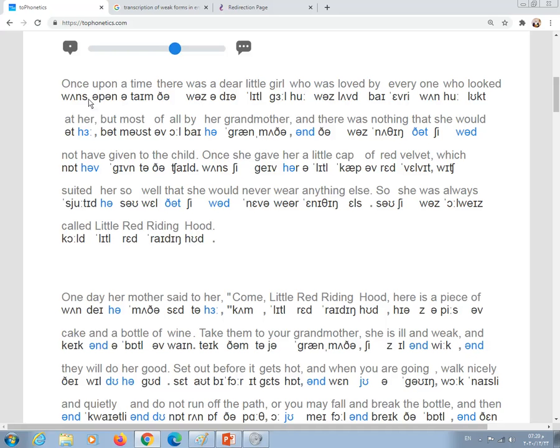So look at schwa here. It has been used so many times. So here upon, it is used twice, and then we have was, and then we have and, and so on. So if we look at the rest of the words, you will find that schwa is the most frequent vowel. Okay. Once upon a time, there was a dear little girl. Here we are talking about, or we are referring to, British English, RP, where it's not a rhotic accent.